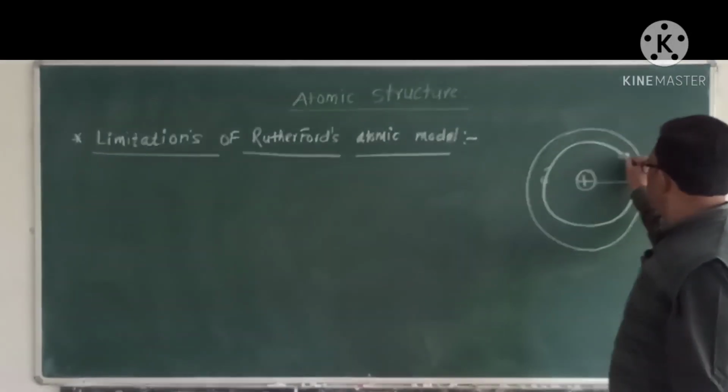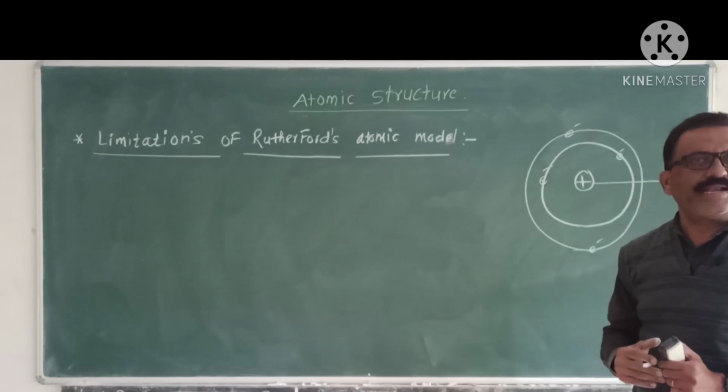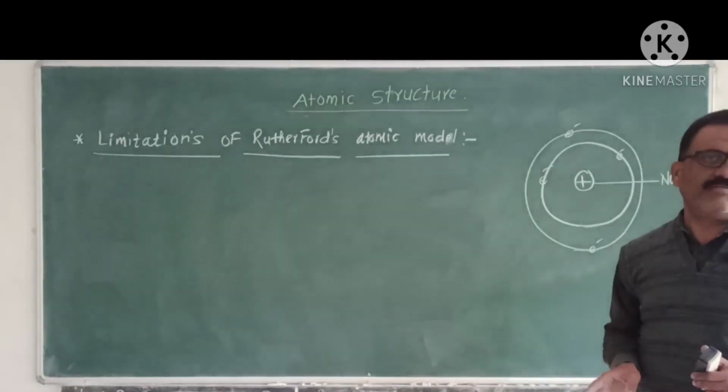This nucleus is similar to the sun in the solar system, while these electrons are similar to the planets revolving around the sun.